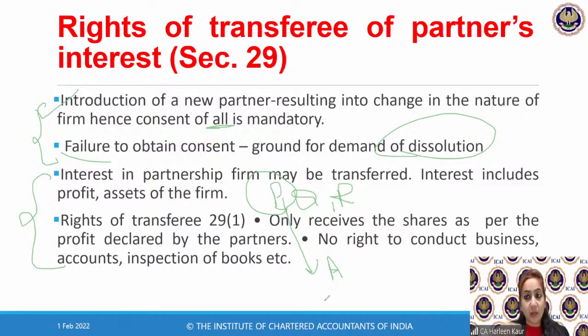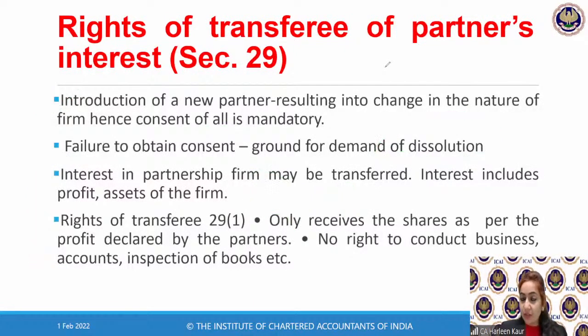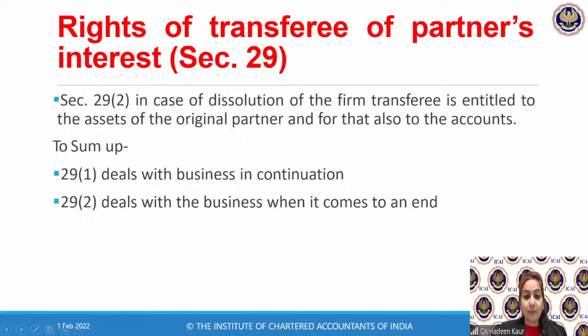Whatever profits are declared, whatever percentage we have decided, we will be transferring that percentage of shares to you. Second, he has no right to participate in the conduct of business and inspect the books of accounts. Clear? Two rights of Mr. A are clear. I hope you have written down this example of Mr. P and A as well. Now, let us understand what Section 29, subsection 2 is talking about.